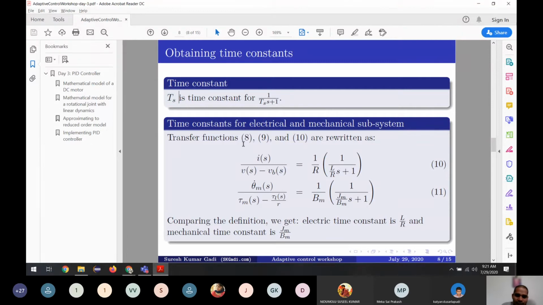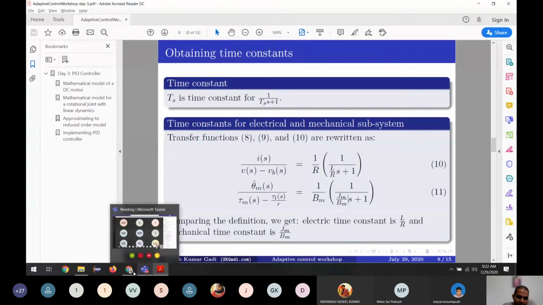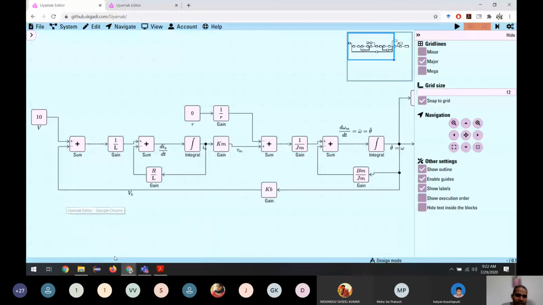Let us first find out the time constants for our electrical part and for the mechanical part. If we write these equations in this format, 1 divided by Ts S plus 1, actually we would use tau, but we are using tau for torque, so I'm using Ts here. So this is the time constant for the electrical system. And this is the time constant for the mechanical part of the system. So why is it important? Let us see L divided by R, and let us see the value of Jm divided by B.